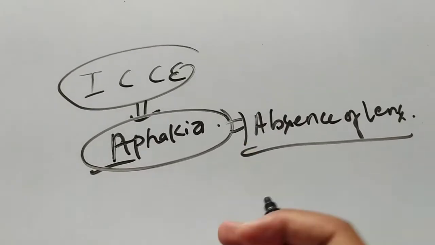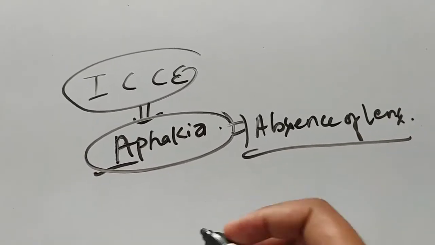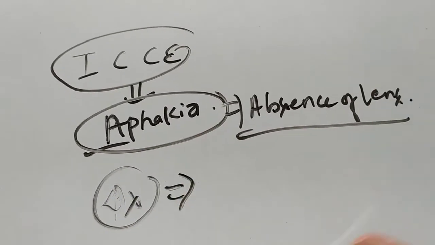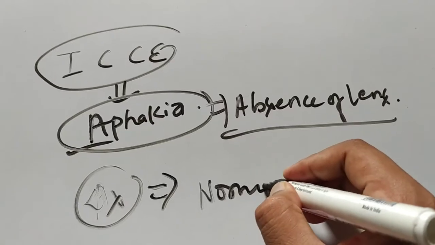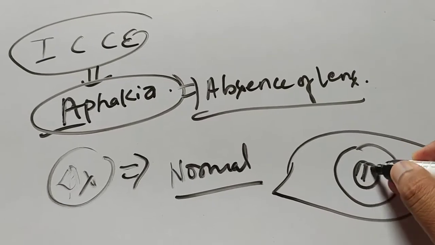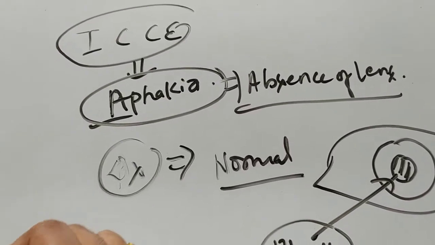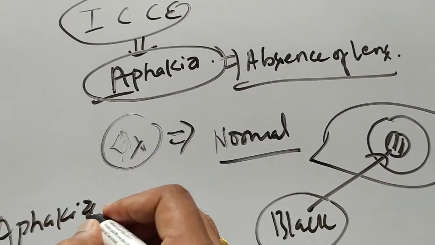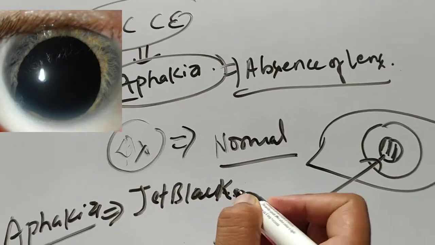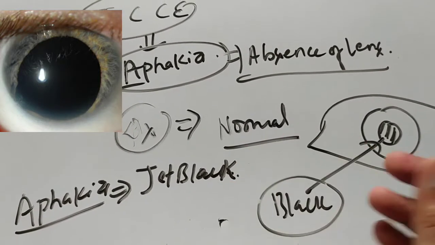So there can be congenital aphakia, and there is acquired aphakia, where after the operation you are not having the lens. So normally, how to diagnose aphakia? Basically, in the normal person, when you see the pupil in the eye, the pupil looks black in color. But in case of aphakia, the pupil looks jet black. You can see in this picture that the normal pupil is black, but in the aphakic person, the pupil looks jet black in color.